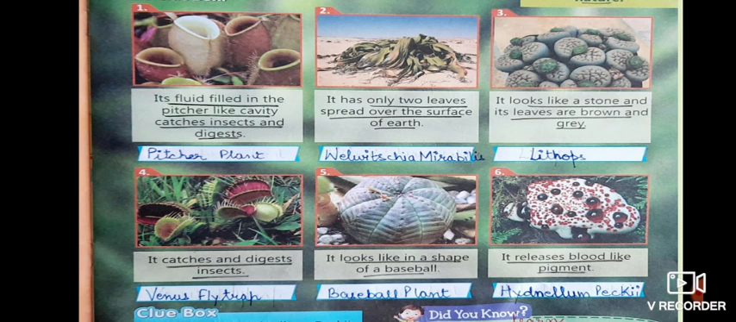Okay, if you are not understanding any of the spellings, you can take help from the clue box. All the spellings are mentioned over there. Okay. Next, third, it looks like a stone. Now you can see the picture. The flower is look like a stone. Alright, and its leaves are brown and grey. So the leaves are in 2 colors, brown or grey. You can see in the picture in the middle there is a green color and side brown color, and it looks like stone. It is lithops.